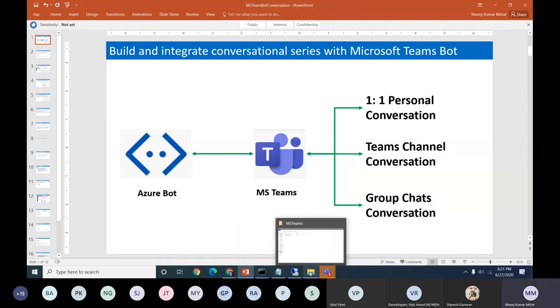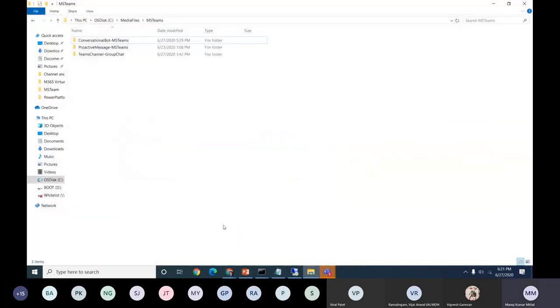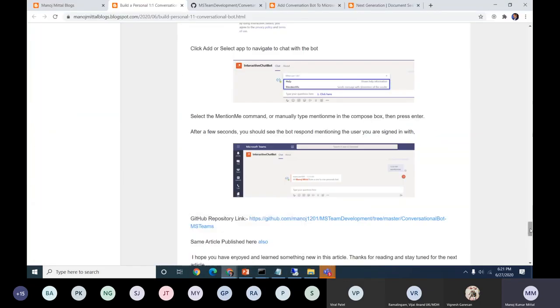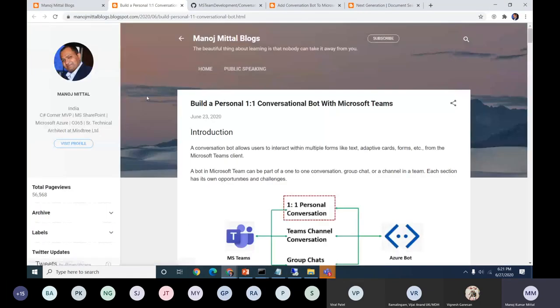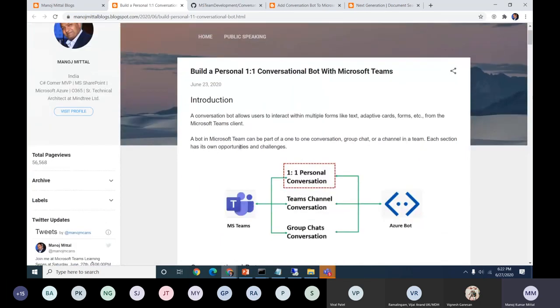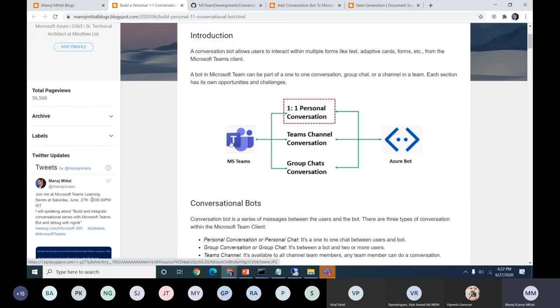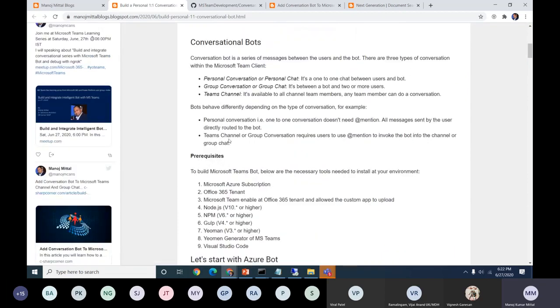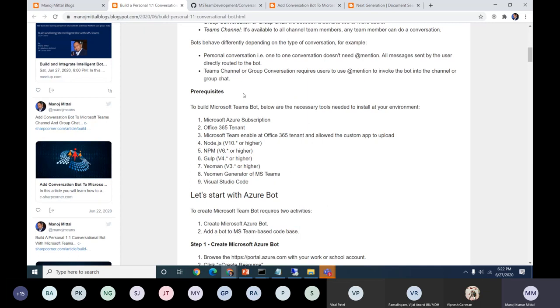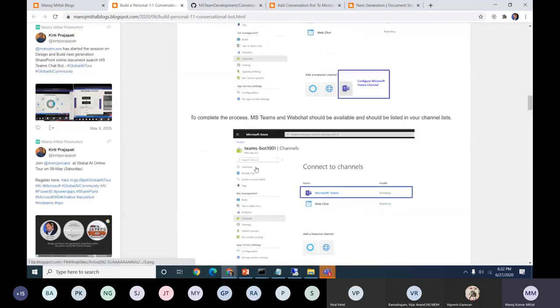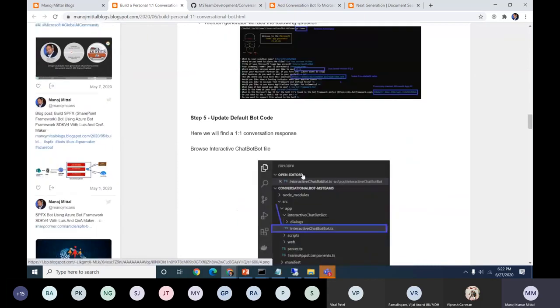Let me quickly go to the folder structure. Before going to the demo, I will just show this section. These are a few blogs. You can go to my blog site, where I've well maintained all the conversations from end to end. You can go through it. This is for the one-to-one personal conversations, how we are going to create a bot. What the prerequisites are, how to create an Azure bot, and then in the Azure bot, how we can connect with Teams, how to create the MS Teams bots.